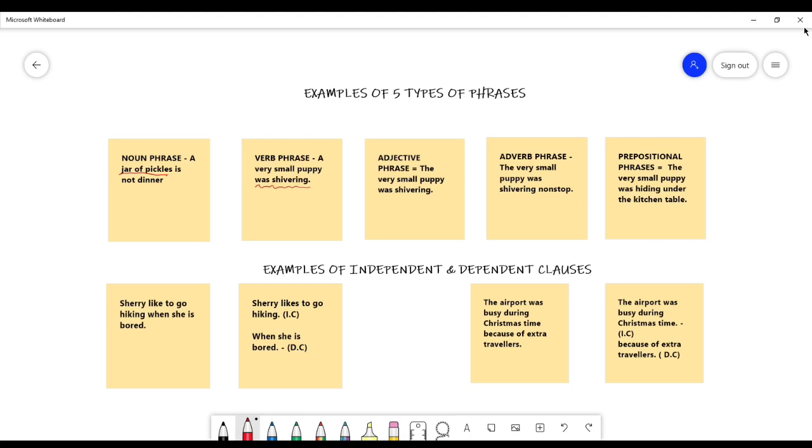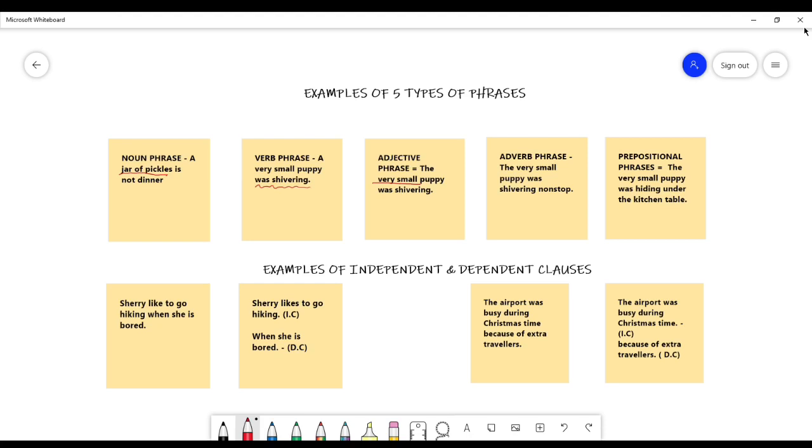An adjective describes a noun. The very small puppy was shivering. The noun here is the puppy. And what's describing the puppy? Very small. As a result, that's my adjective phrase.